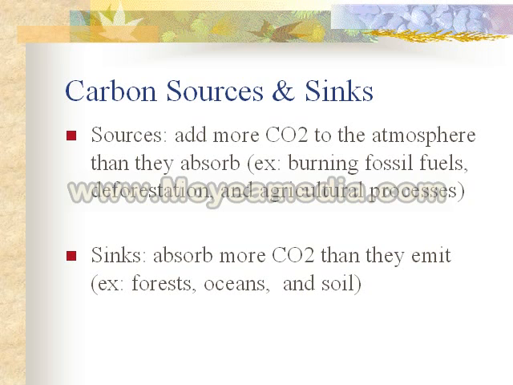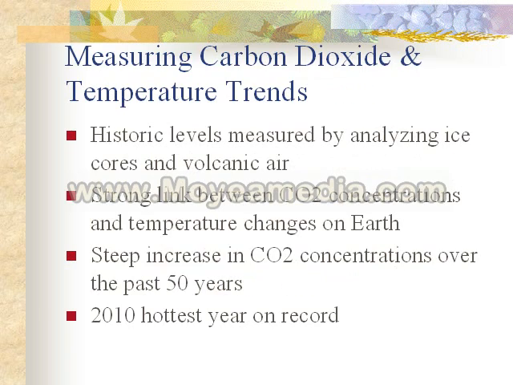Offsetting that are carbon dioxide sinks, and these processes absorb more CO2 than they emit. These would be like the processes that happen in forests, in oceans, and in soils. So these are critical to offset the carbon source emissions that are beyond what can be naturally absorbed. So when we are not in a good place with our forests, with our oceans, or with enough soil, we can't absorb enough, and then again the temperature rises.